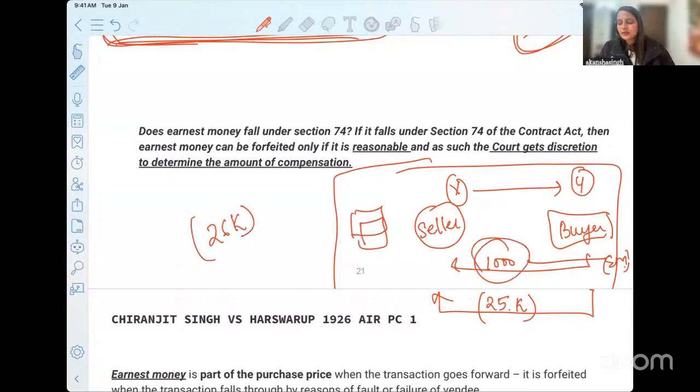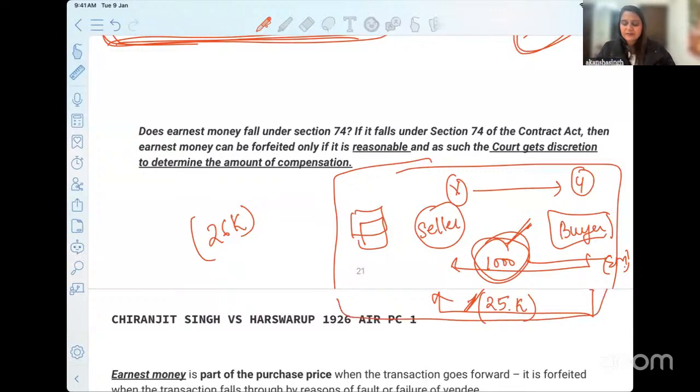But then why has this 1,000 been paid in advance? This is earnest money, which is to give satisfaction to the other party, to tell them: listen, I have paid you this much. By this conduct of mine, you should be assured that I'm going to pay the rest as well, and I am interested in this transaction. In the simplest terms, earnest money is the money you pay to the other party to assure them that you are interested in buying this particular house.